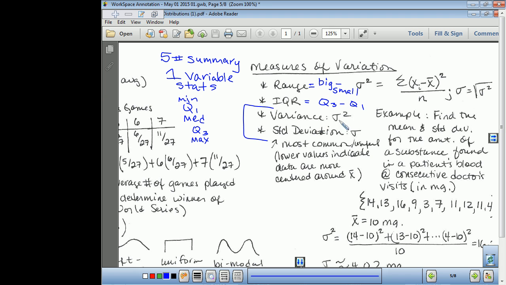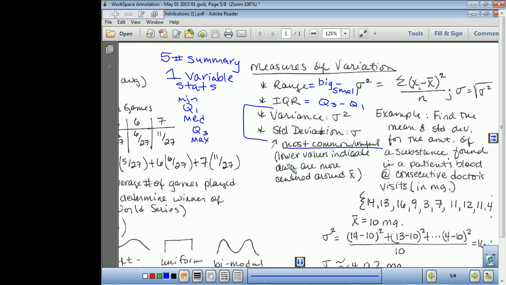Variance, which is the square of the standard deviation, and standard deviation. This lowercase sigma, the Greek letter sigma, represents standard deviation. Now, we talked about this at the intro to the class. Standard deviation is the most common and most useful measure of variation. You hear a lot about this. If you read any evidence where statistics have been taken, it'll be in terms of how many standard deviations from the mean.